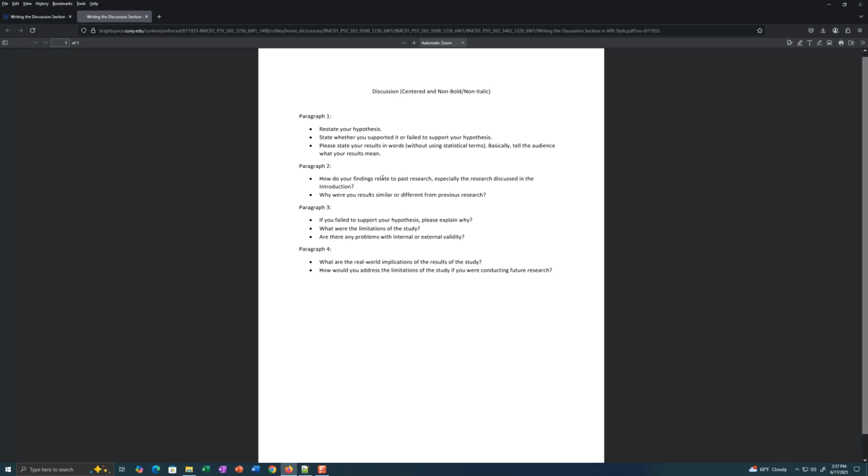So why did hypothesis 4 not correspond to the previous research? You may talk about that here in paragraph 2. Maybe they did a study differently than we did our study. Maybe their measure of social connectedness was different. Maybe the sample was different. You should mention that.